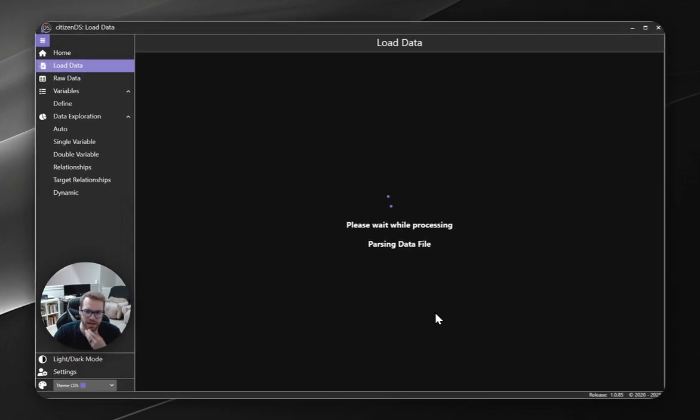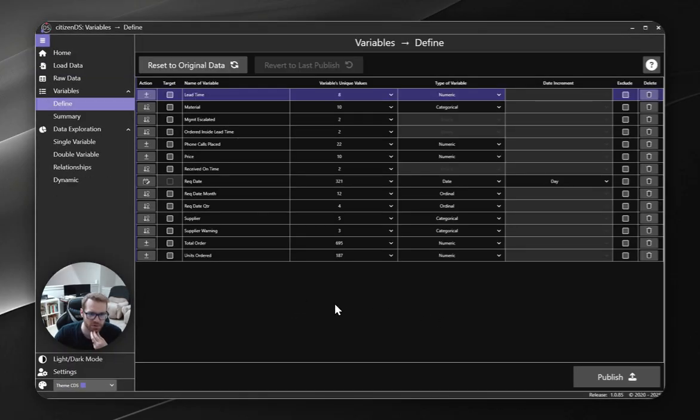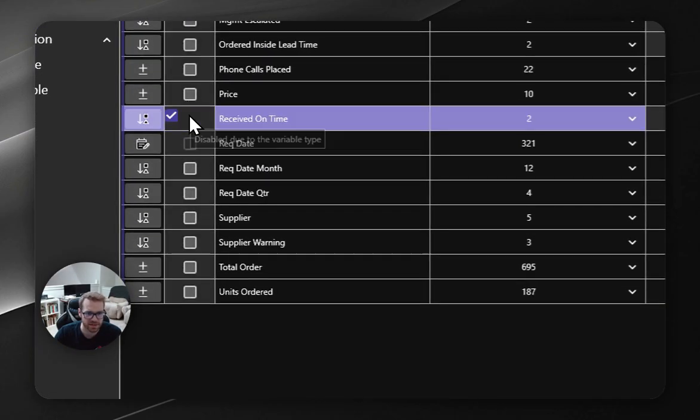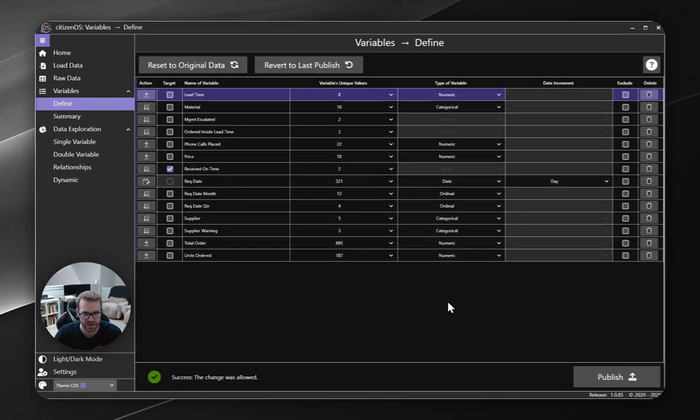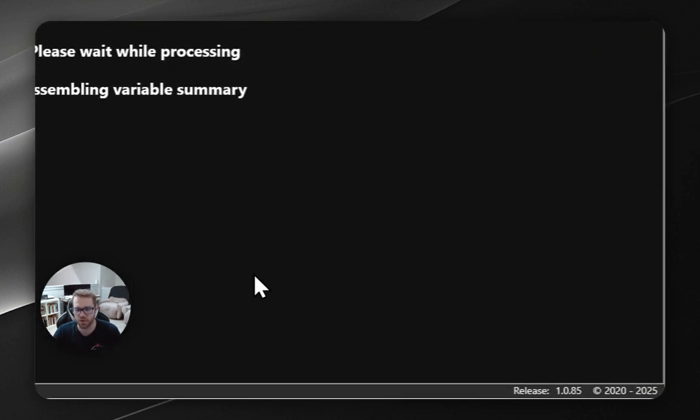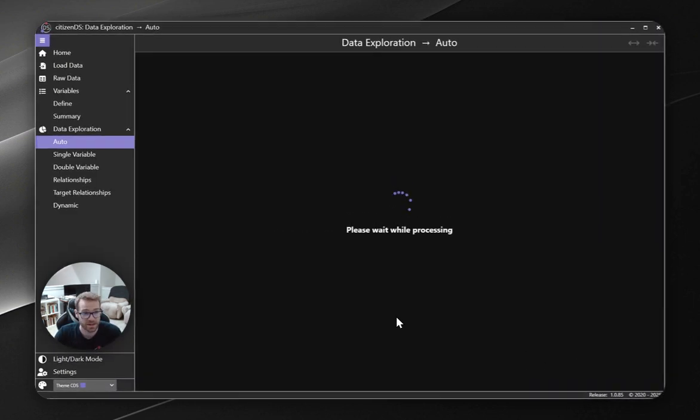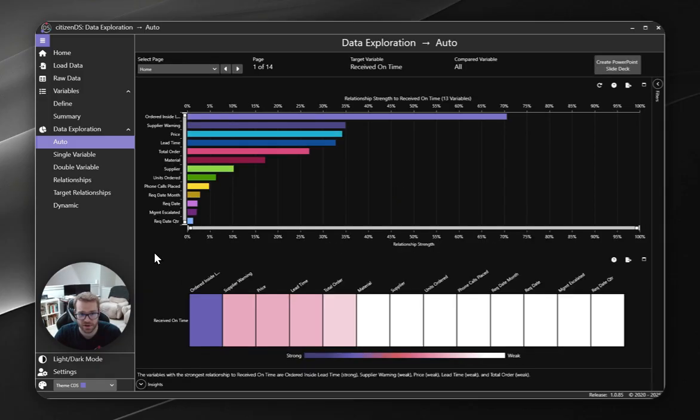All right. So again, one of the things that we're going to focus on is, did we receive the part on time, right? So that's sort of our question. We want to understand the drivers of what causes a part to be late or not. So we're going to select that as target, and then we're going to publish it, and hopefully we can get to time to first insight in under a minute. All right, so here we go. Let's see what the drivers are for did I receive it on time.